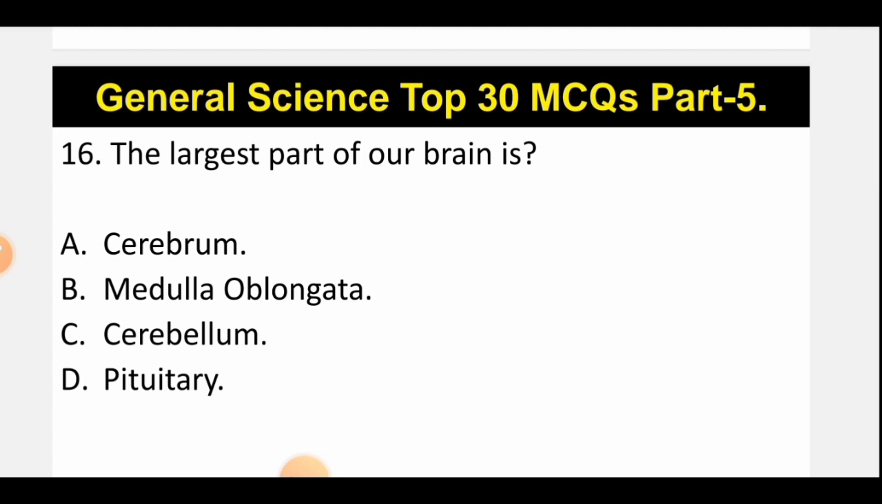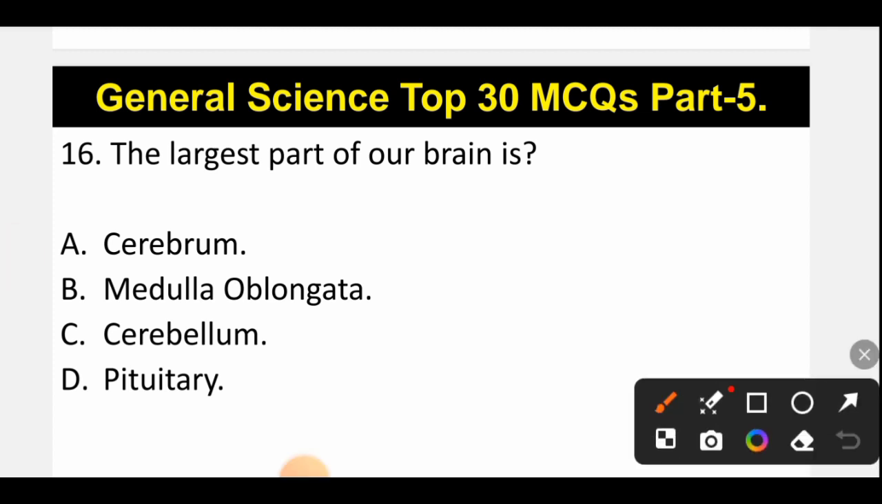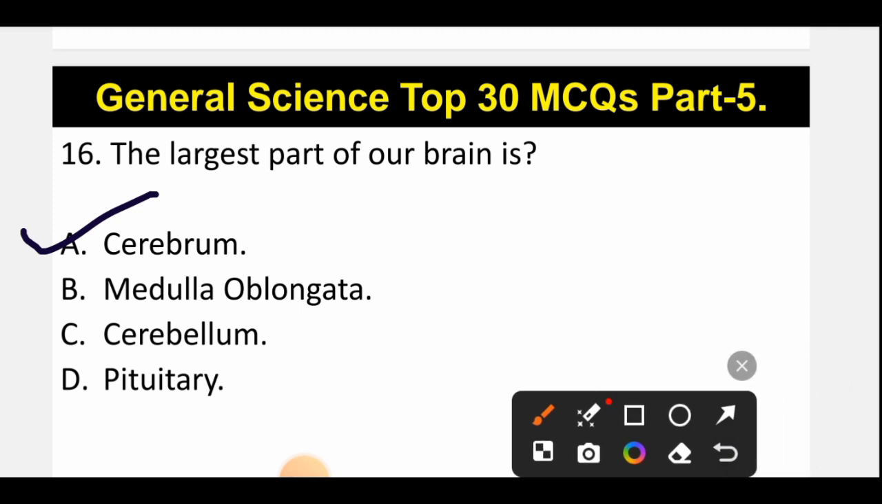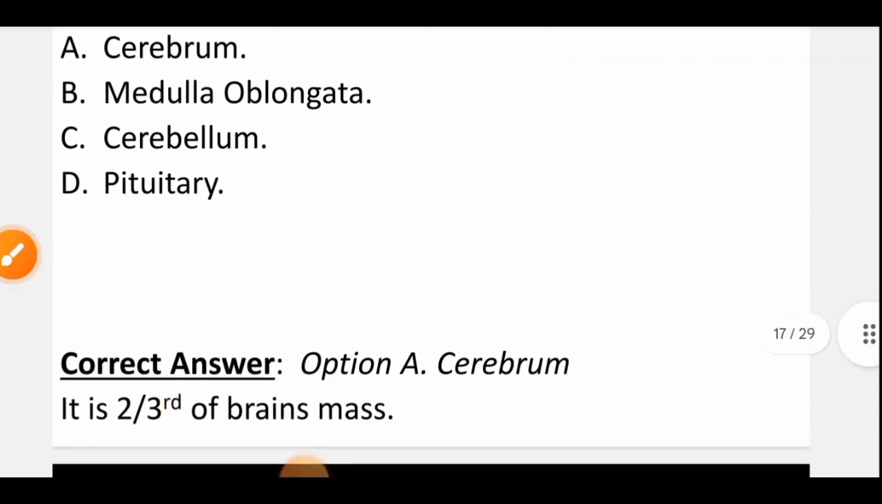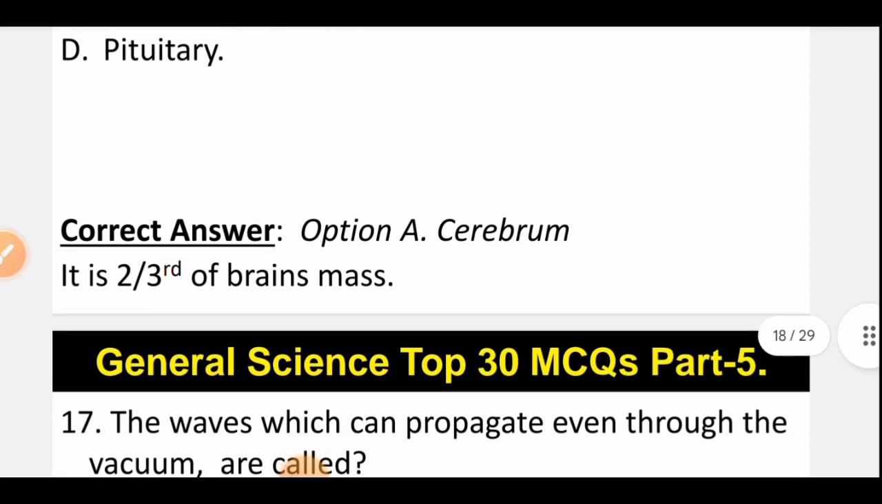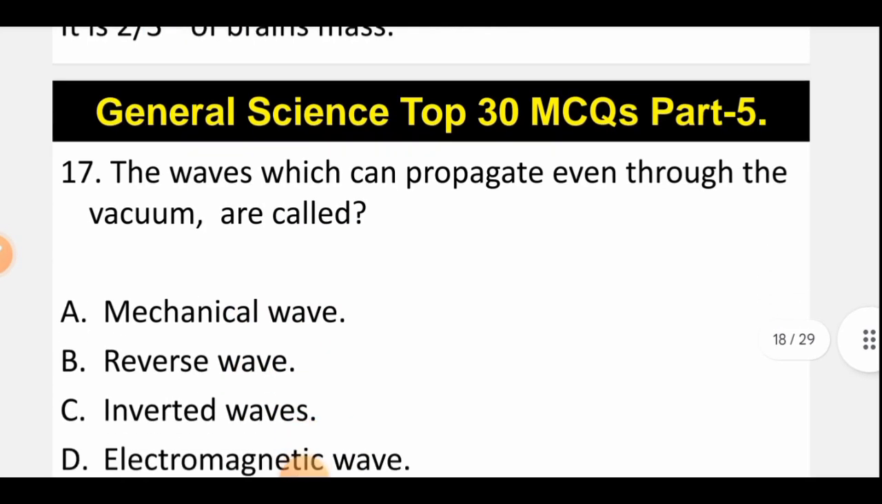The largest part of our brain is, so of the human brain the largest part is, correct option is option A, that is cerebrum. Cerebrum consists of 2/3 of the human brain mass, and it is the largest part of our brain. So A is the correct option, that is cerebrum. Now let's move to question number 17.